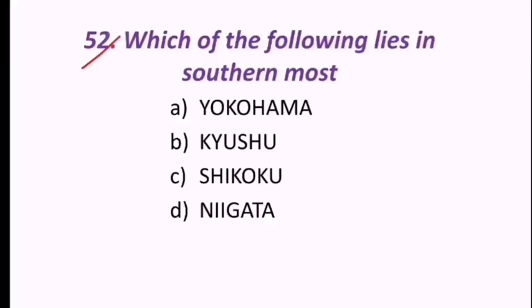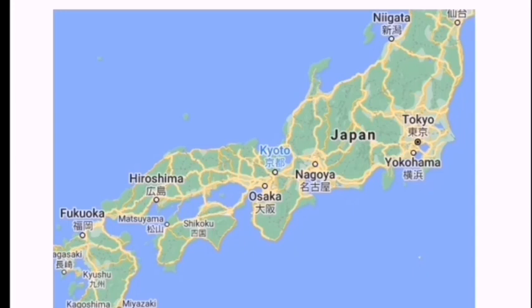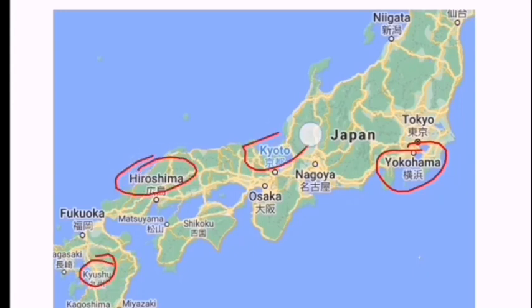52nd question. Which of the following lies in southernmost? Yokohama, Kyushu, Shikoku, Niigata. So out of these four, which lies southernmost? Look at this. Where is Kyushu? Kyushu is here. And Hiroshima is here. Kyoto is here. Osaka is here. Niigata is here.